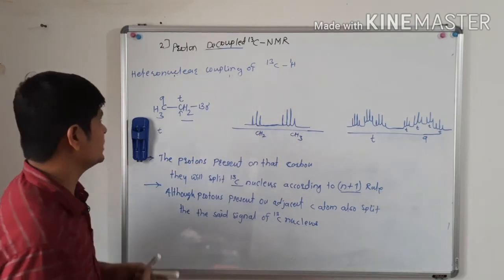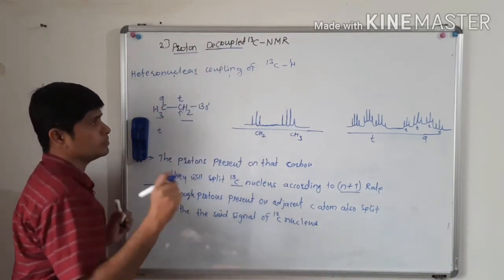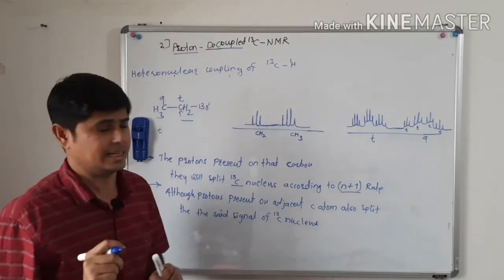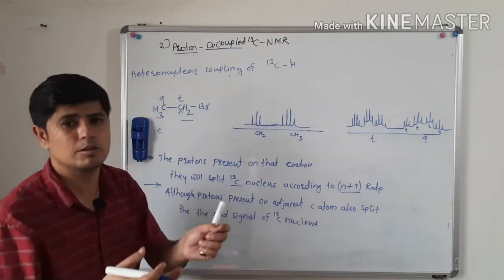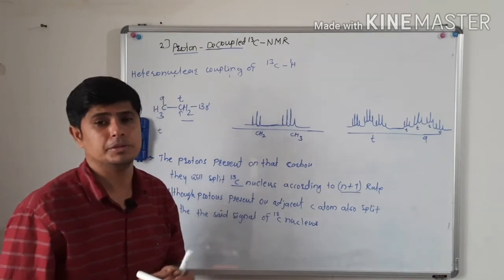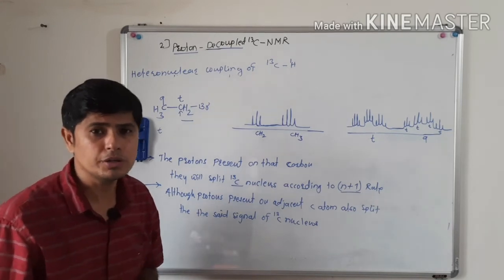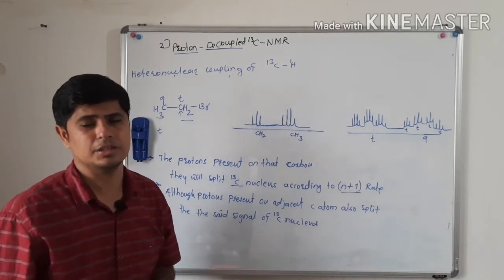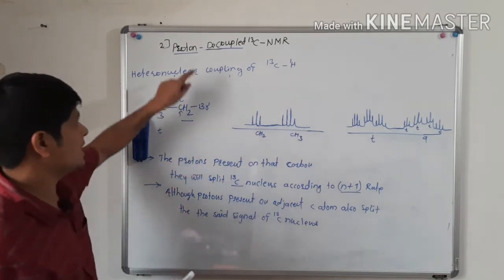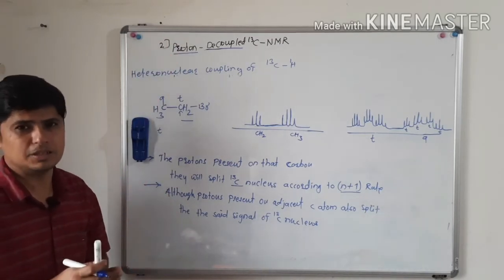If we see this title, proton decoupled, the title itself indicates that there will be decoupling, no coupling of protons. Protons are not going to couple with the carbon 13 nucleus.